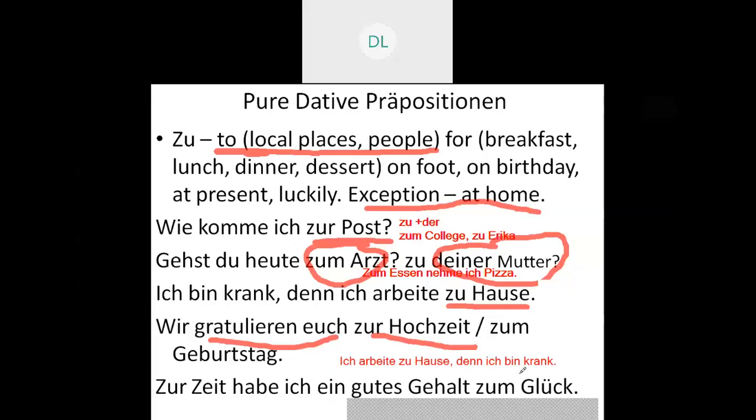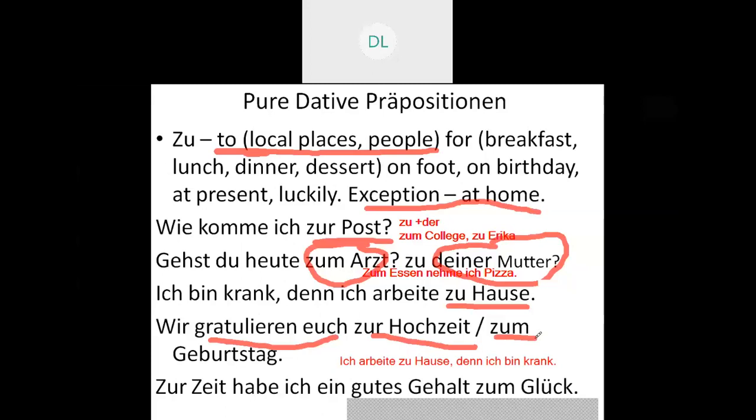In the same way, this zum Geburtstag is used, and many times, what do you want on your birthday? So, was möchten Sie zum Geburtstag haben? What would you like to have on your birthday? So on your birthday you can't say auf, an and so on. It has to be zum Geburtstag.